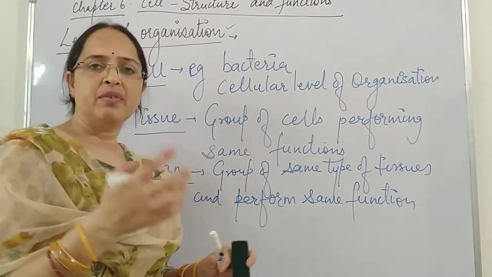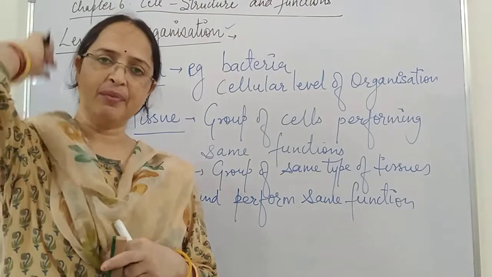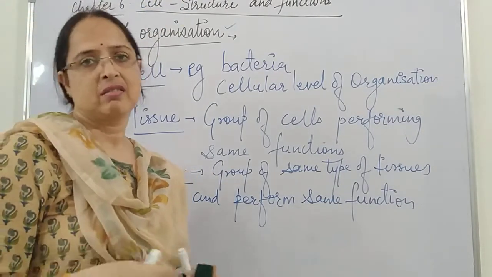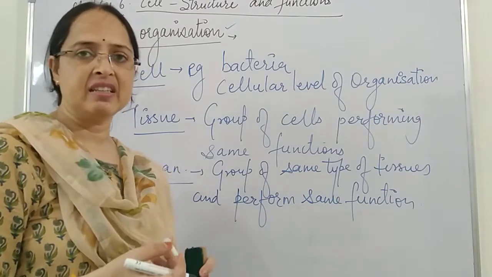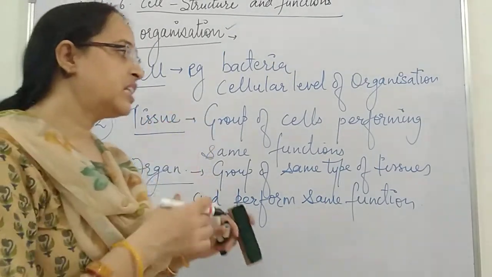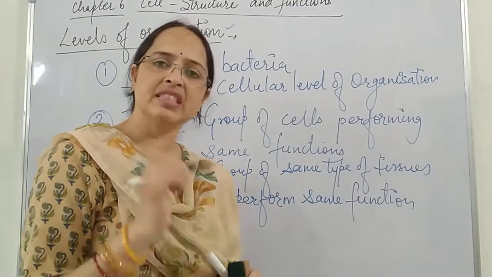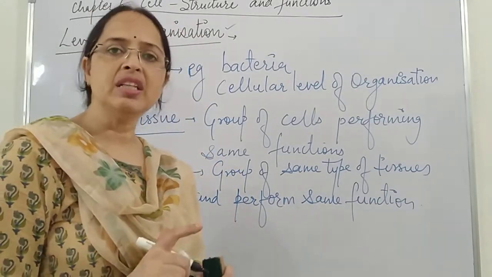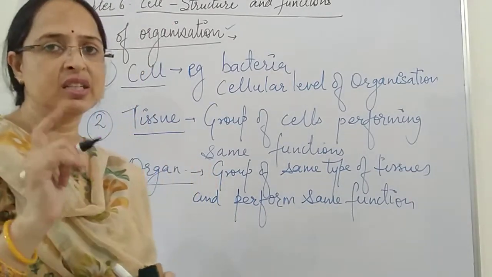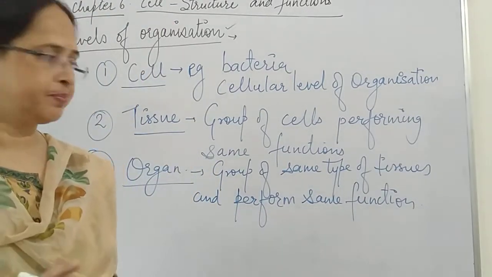For example, we have different organs in our body, like the brain, stomach, lungs, intestine, and kidneys. These organs are made up of the same type of tissue, and all these tissues work together for only one function.